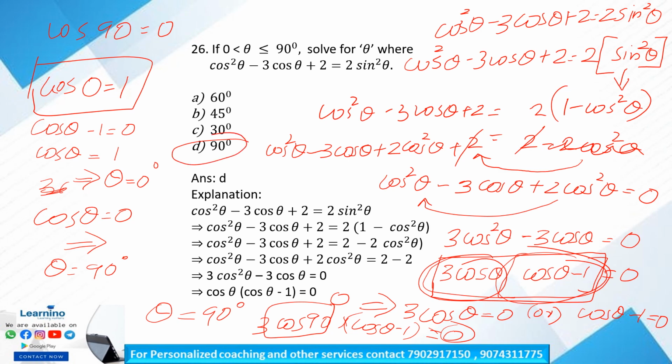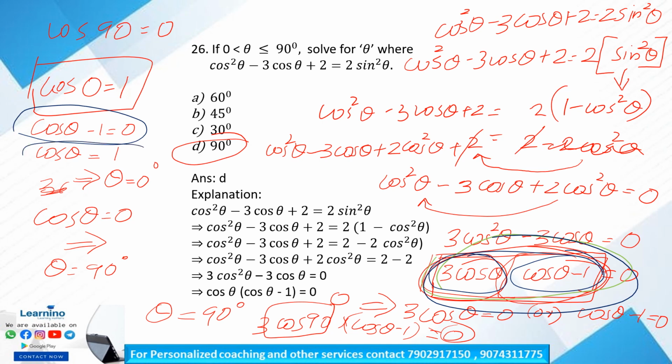Is that clear? So this is our final equation. And for this equation to get 0, we have to substitute either 3 cos theta will be 0 or cos theta minus 1 is equal to 0. We all know that. Okay. Cos theta minus 1 is equal to 0 implies cos theta is equal to 1. Okay. So theta is equal to 0 degree to make cos theta equal to 1.